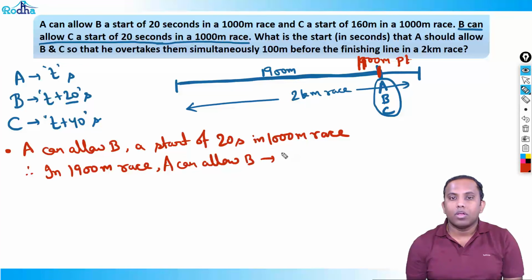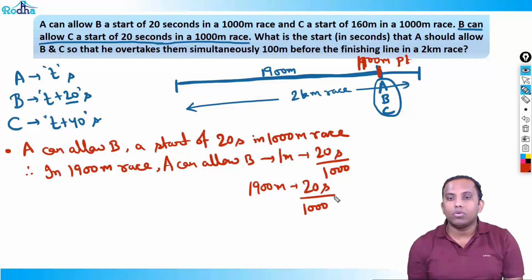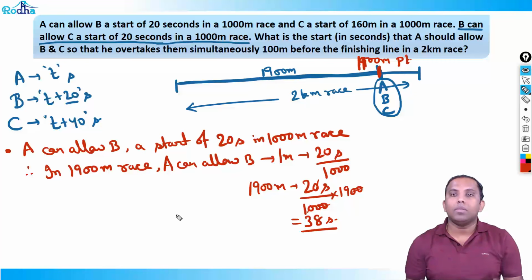So in a 1 meter race, 20 seconds by 1000, or in a 1900 meter race, 20 seconds by 1000 into 1900. This gets cancelled. It becomes 38 seconds. That means in a 1900 meter race, A can allow B a start of maximum 38 seconds. That is the answer for our first part.